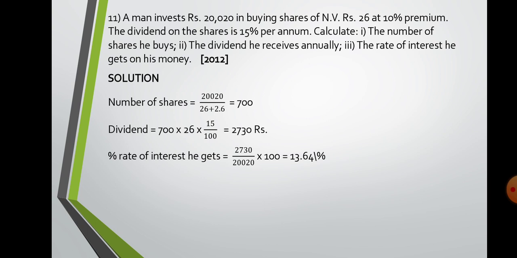Number of shares formula is investment upon market value. Dividend formula you know by now: n, number of shares, multiplied by FV, that is 26, and multiplied by D percent, that is 15%. So you get the answer. And percentage of return, see here I have used the formula dividend upon total investment multiplied by 100. Or you can use the same formula which I have told you, D percent into FV is equal to ROR into MV.